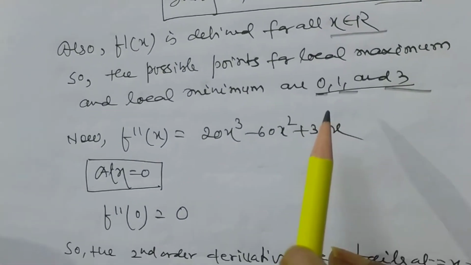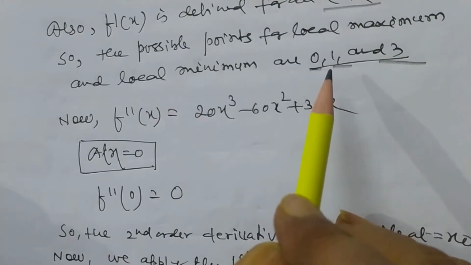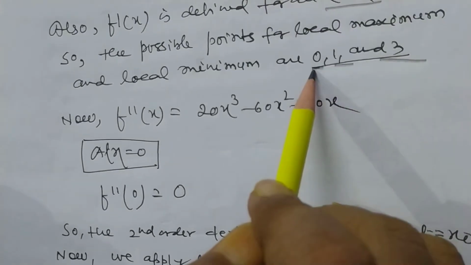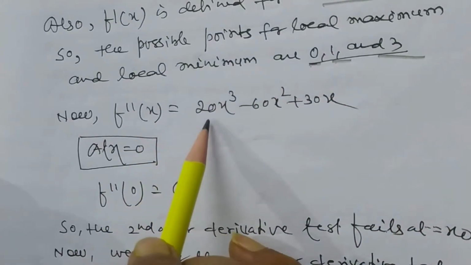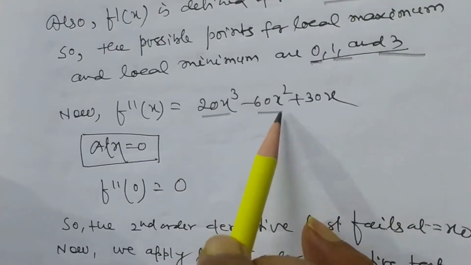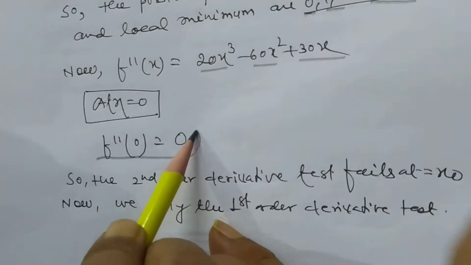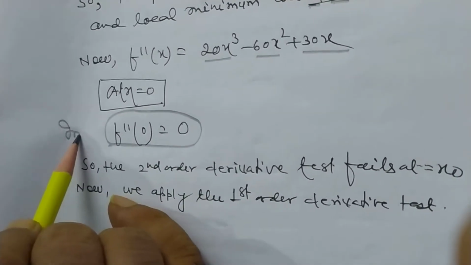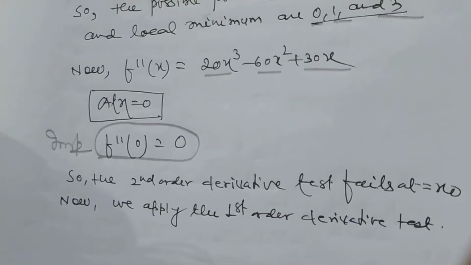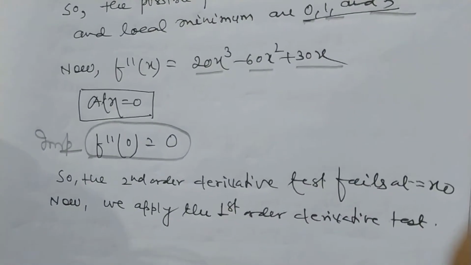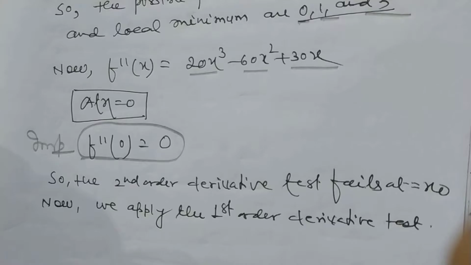Now we check whether the function is maximum or minimum at the points 0, 1 and 3. f double dash x is equal to 20x cube minus 60x square plus 30x. At x equal to 0, f double dash 0 is equal to 0. This is very, very important, my dear student. If the value of f double dash 0 is 0, then the second order derivative test fails. The second order derivative test fails at the point x equal to 0.